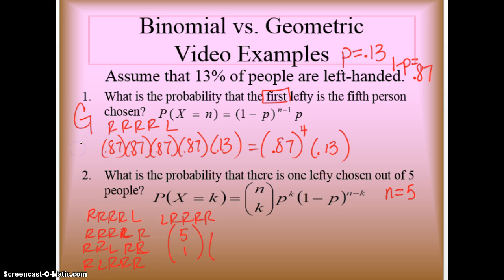Times P, which is your success. So that's 1 lefty and 4 righties. There's 5 choose 1, which is 5, so there's 5 different ways to get 1 lefty and 4 righties. So again, we're following the formulas here, but essentially we're thinking through these with some common sense.